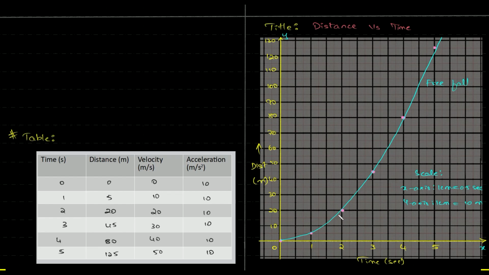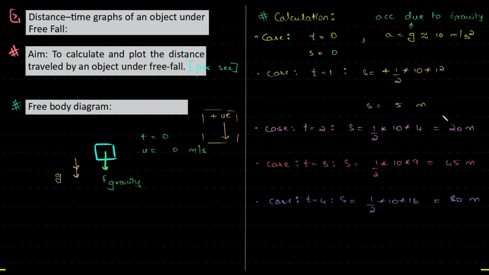If there are too many, they generally name the graph. If not, in the title, they mention distance time graph of a free falling object. I don't have space, so I can write it over here. So such discipline is what you have to learn. Everything is interconnected. Clear, you can see, and you guys know it's not something out there. Is it not? So this is your distance time graph of an object under free fall.